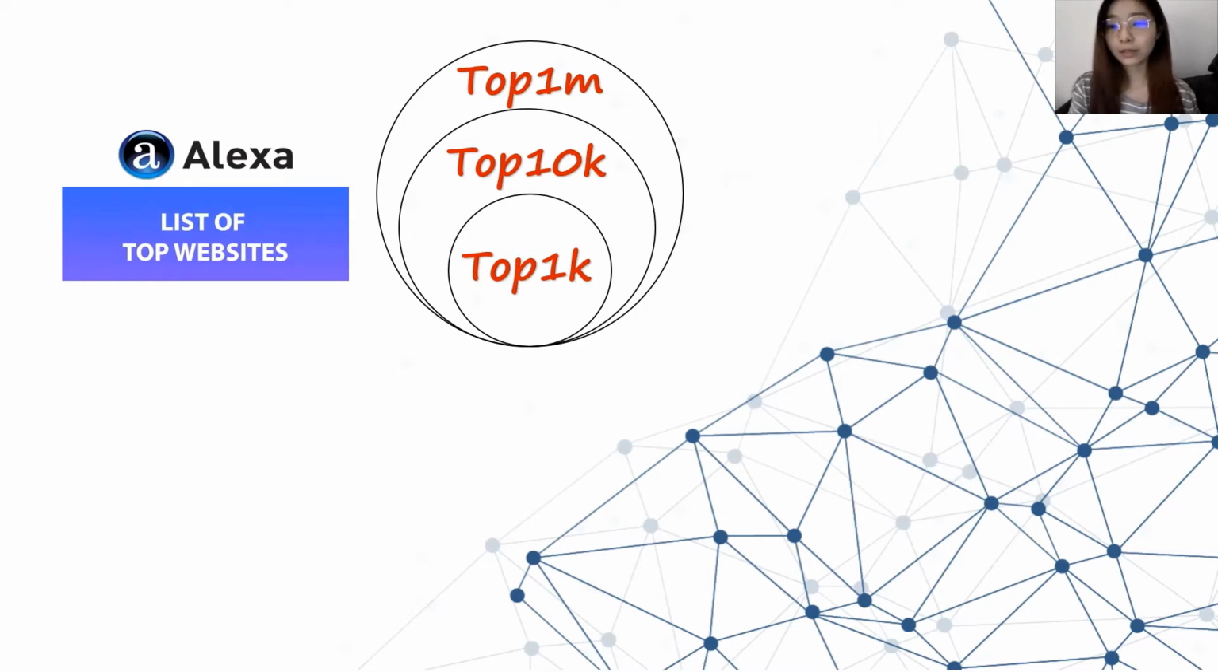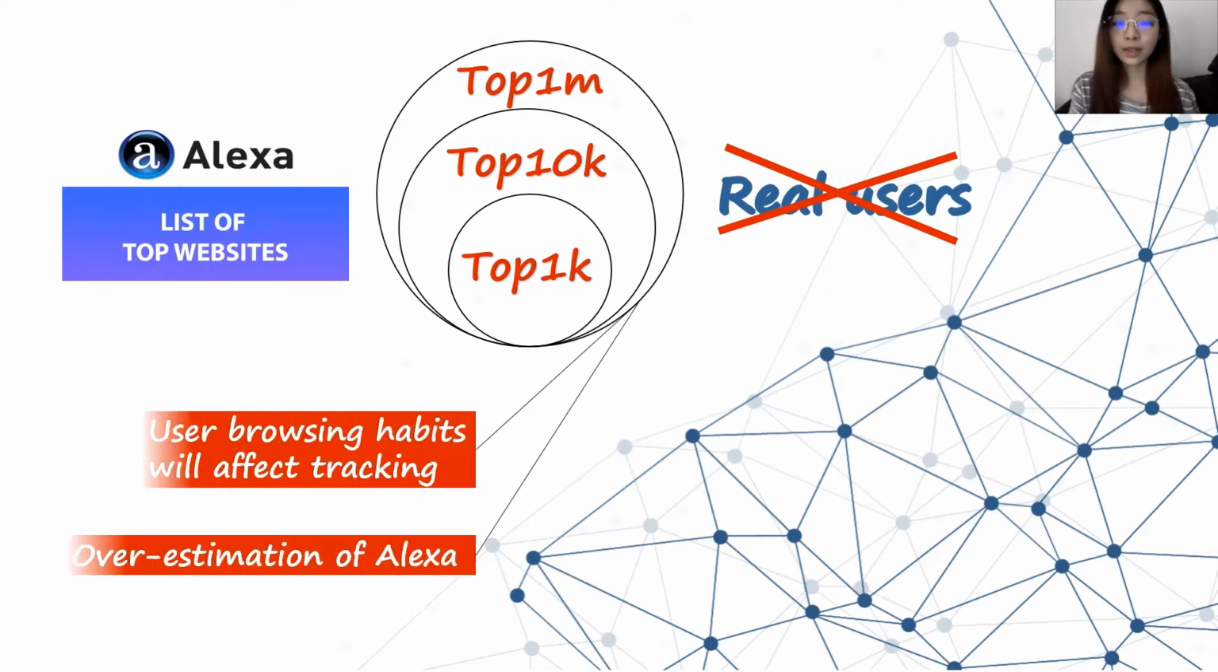In such a case, all of this kind of work lacks a real-world dataset collected from real users located in different countries. And the use of Alexa websites would cause an overestimation of the number of third parties, because user browsing habits would greatly affect the ecosystem of third-party trackers.